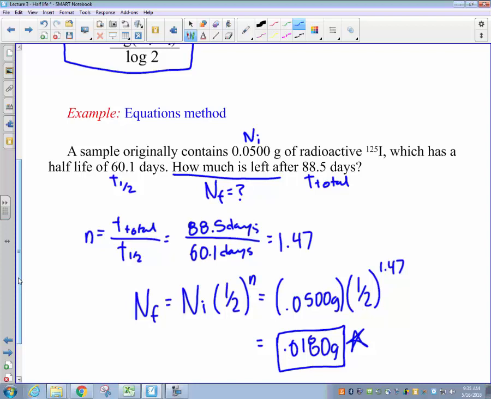And again, this is a problem that could not be solved using the chart method because our number of half-lives that went by were not a whole number. So that's essentially it, and that wraps up our discussion of half-lives.